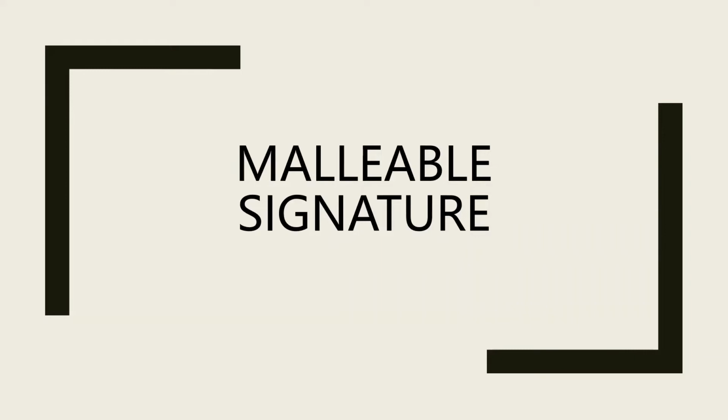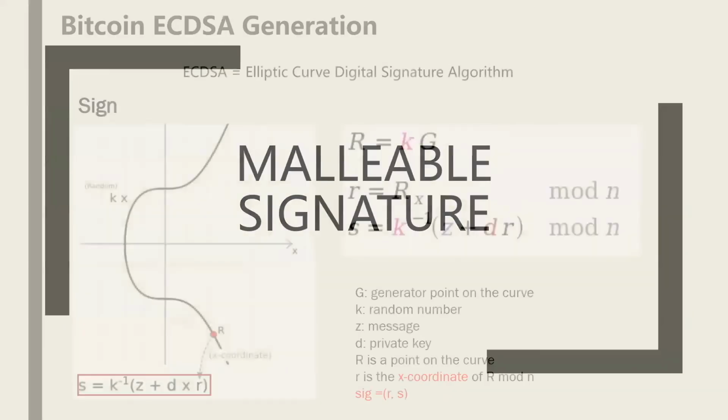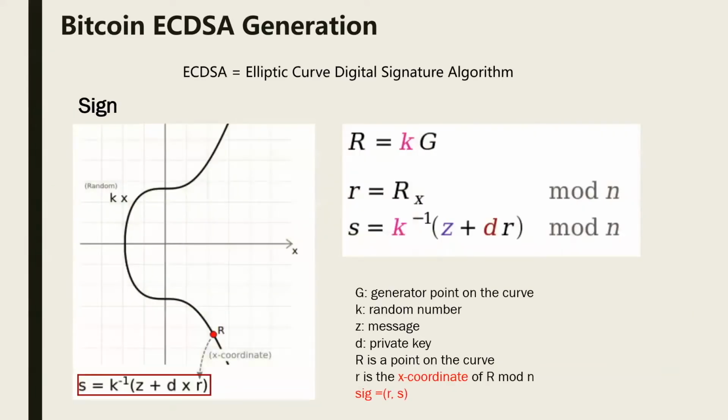Then you may ask, why would a changed signature be valid? In fact, whether a signature is valid depends on whether it can pass the verification. However, some signature algorithms, such as the signature scheme ECDSA for Bitcoin, have the feature of malleability. ECDSA stands for the elliptic curve digital signature algorithm. We can see that the elliptic curve is symmetric over the x-axis.